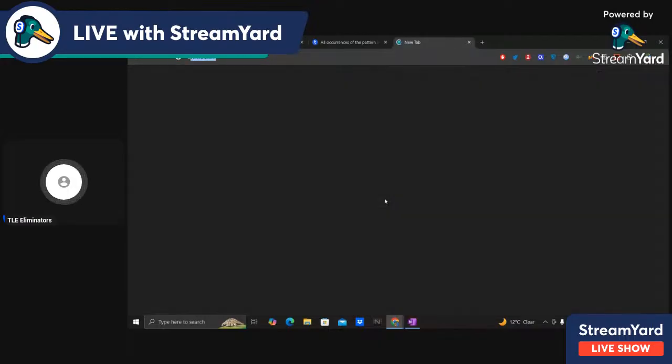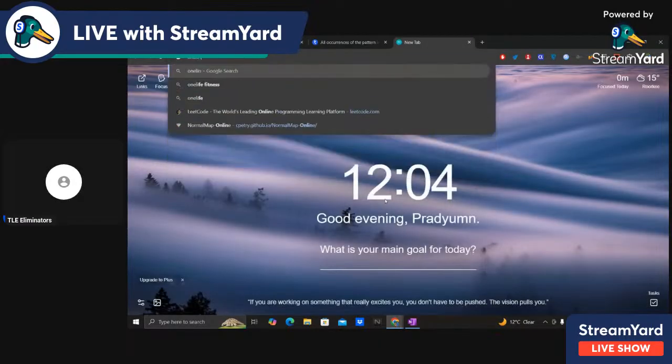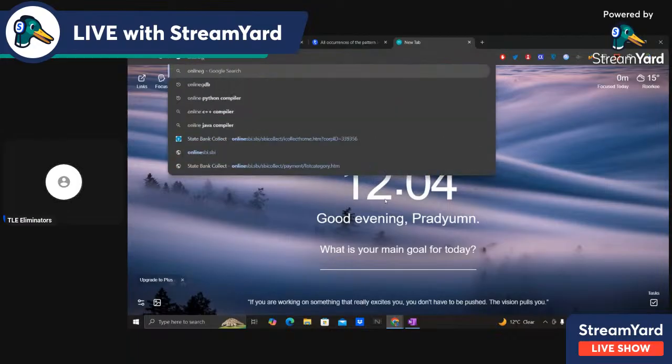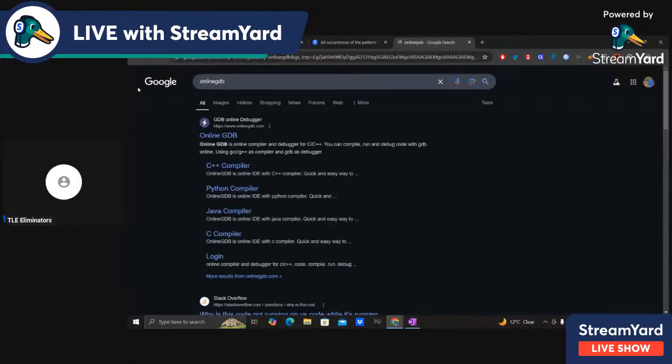If you guys don't know, there is one site called online gdb. In this you can actually paste your code, and you can compile it line by line.